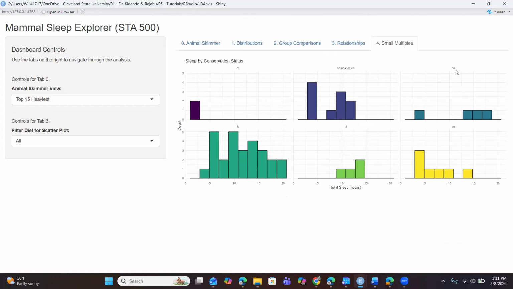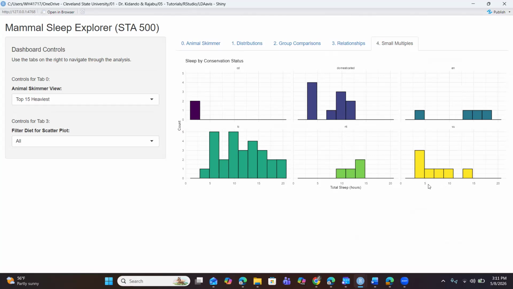Speaking of the endangered animals, this shows a quite interesting shape, which is more clustered to the right and a little bit to the left, which gives us two kinds of stories.